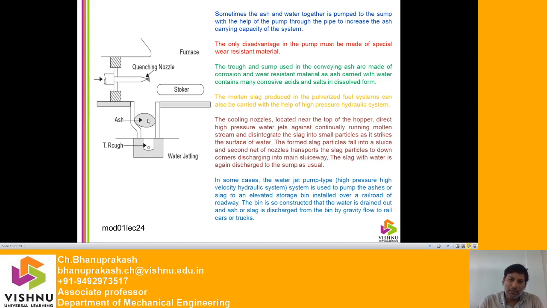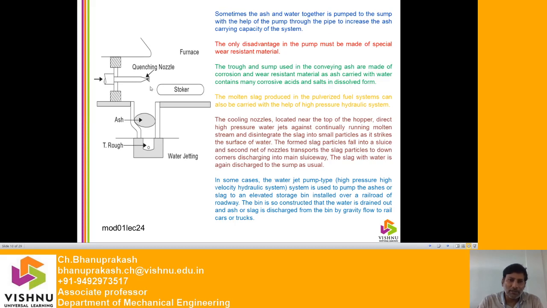Now see the molten slag. Sometimes these types of systems are also used to carry the molten slag produced in the pulverized fuel system, which can be carried with the help of a high pressure hydraulic system. Here there are a number of nozzles. See the cooling nozzles located near the top of the hopper. This is the quenching nozzle or cooling nozzle. It directs a high pressure water jet against the continuously running molten stream and disintegrates the entire slag. The slag will be disintegrated into small particles and strike the surface of the water.